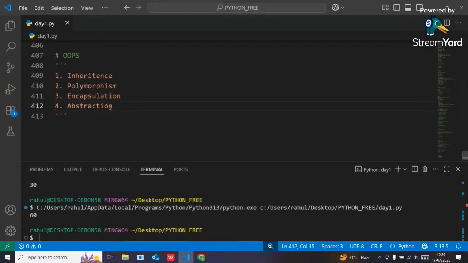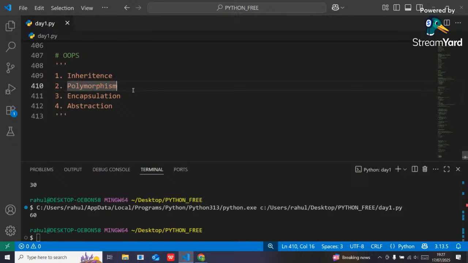Now here, guys, what is the meaning of inheritance? Inheritance means suppose two classes are there and I am going to inherit the properties from one class to another class. It is like there is a blueprint, and by following that blueprint, I'm going to construct a house or a building.